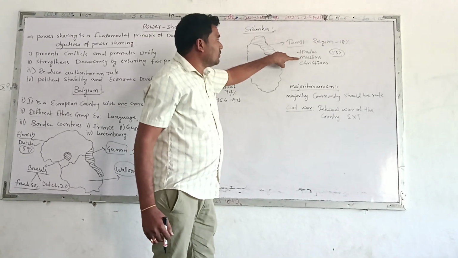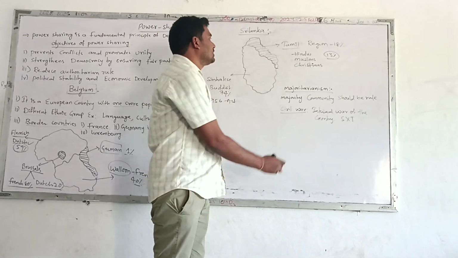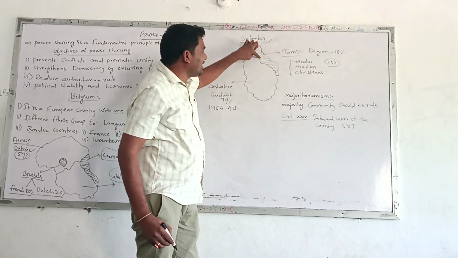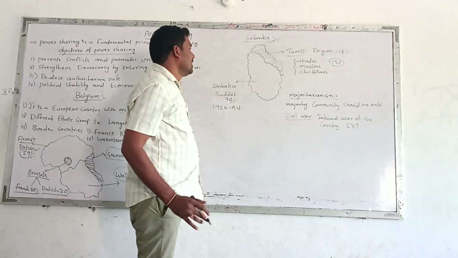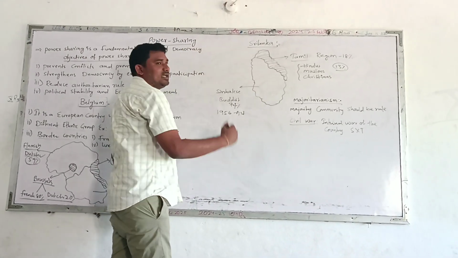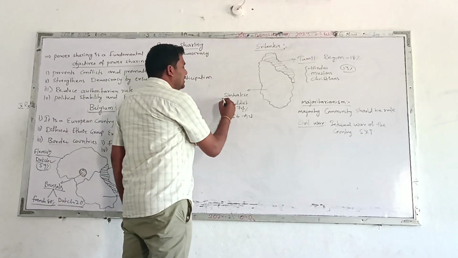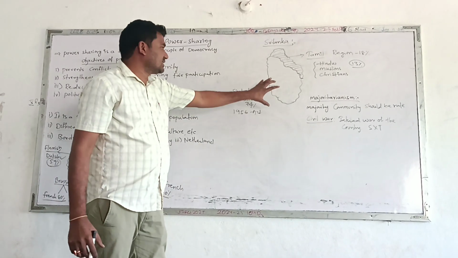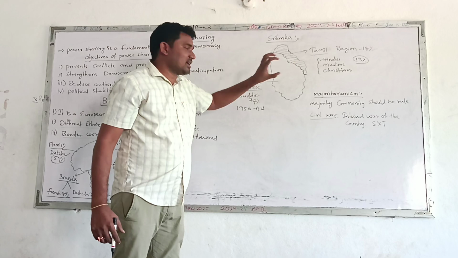Hindus are there, Muslims are there, Christians are there. People of these religions are living here, and the majority in this area speak the Tamil language. Tamil language only they are speaking here. But coming to the rest of Sri Lanka, the rest of Sri Lanka is completely Sinhalese. These people, the real Sri Lankan people, are called Sinhalese or Sinhalas.